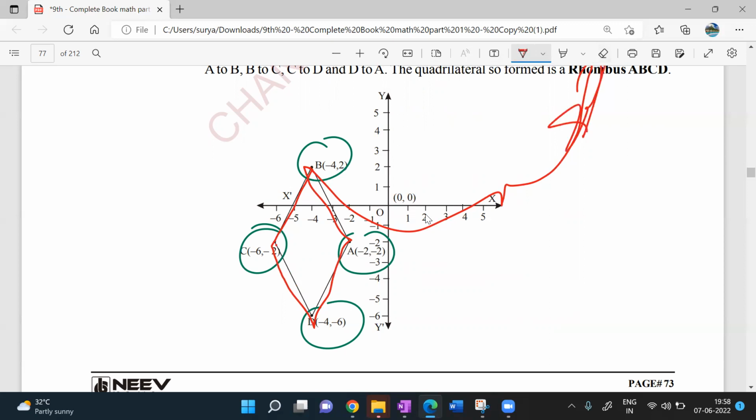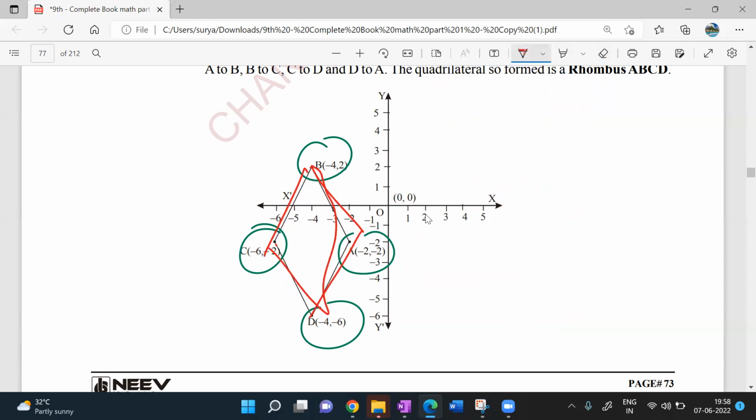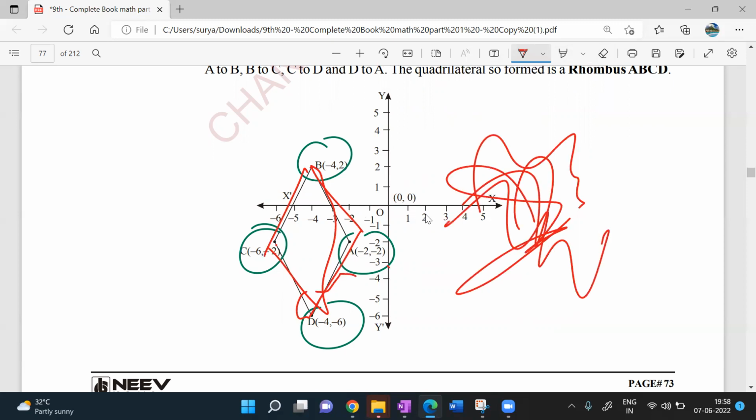I'm trying to see. It is like it is playing with me actually. Okay, this is how you get the quadrilateral. I'm sorry, actually. One second, I'm not able to erase. Let me close this.